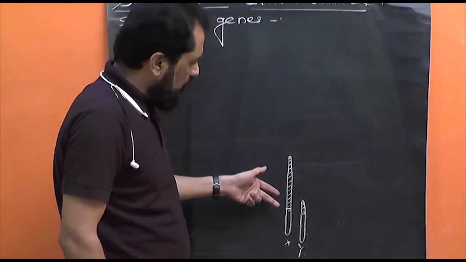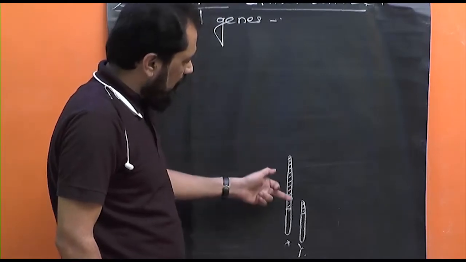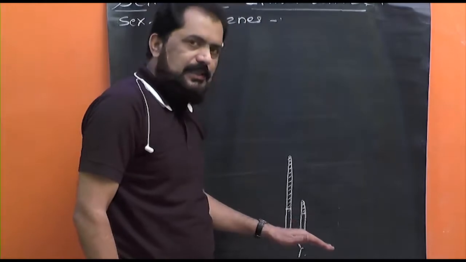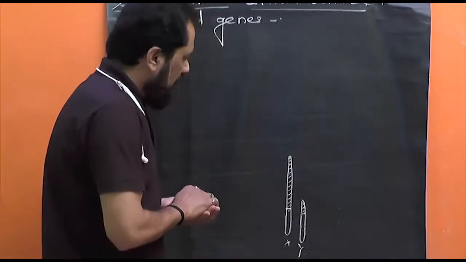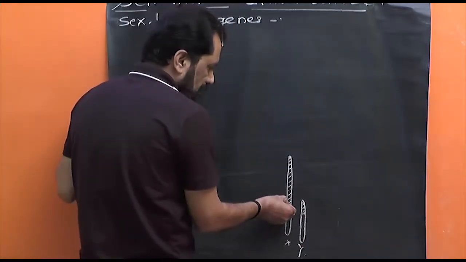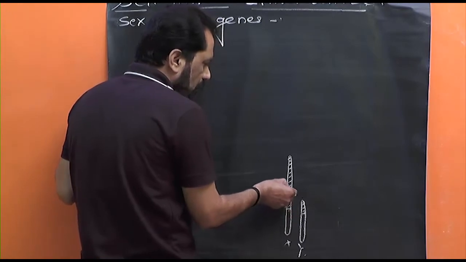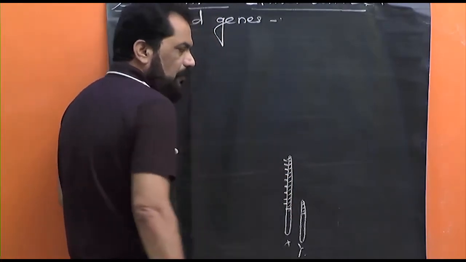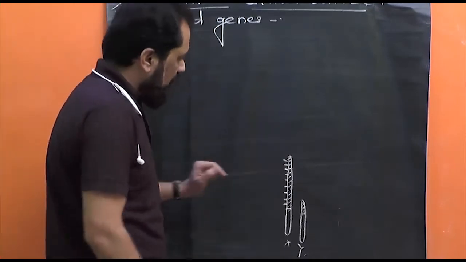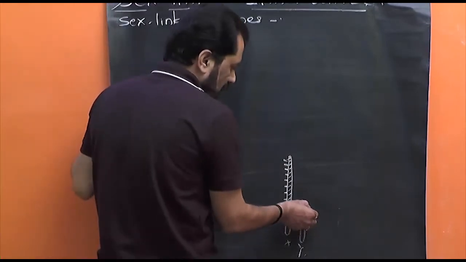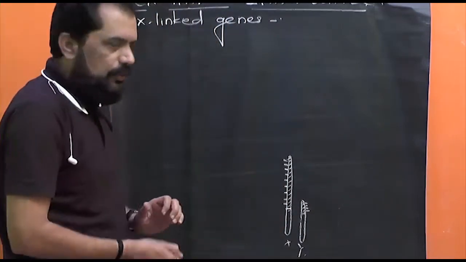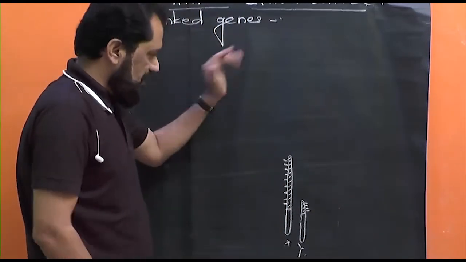Here I have shown the non-homologous part of the X and Y chromosomes, and this lower part as the homologous part. Now, the genes present on the non-homologous part of the X chromosome as well as of the Y chromosome are known as sex-linked genes.